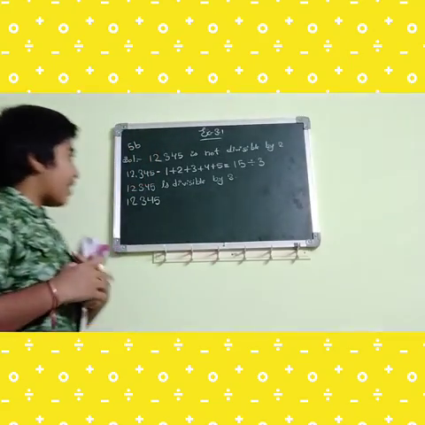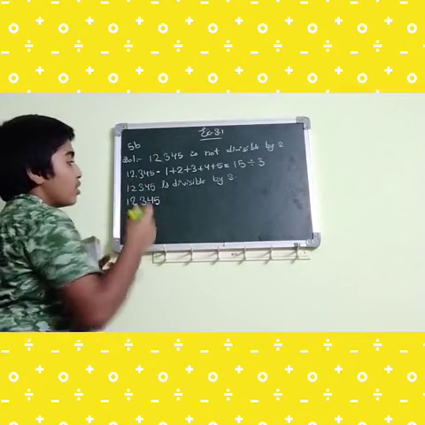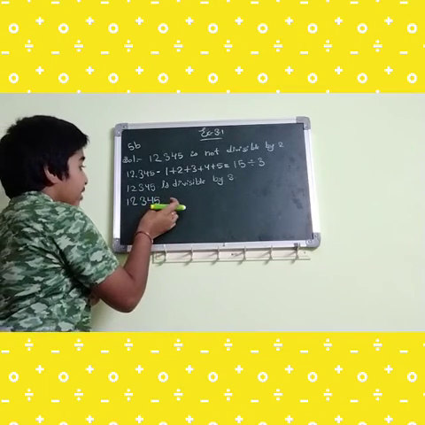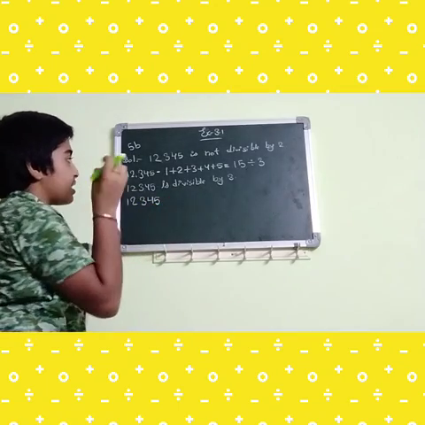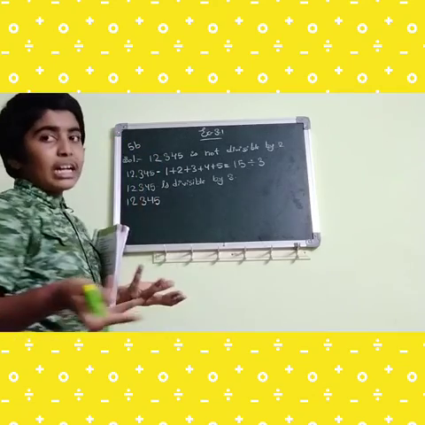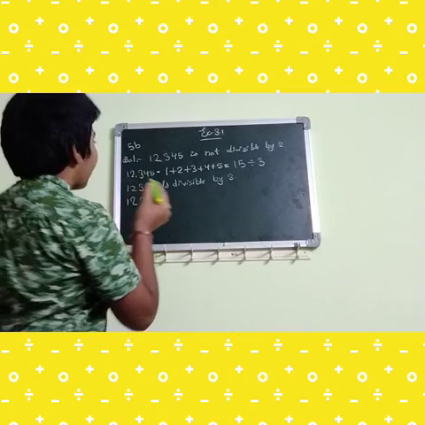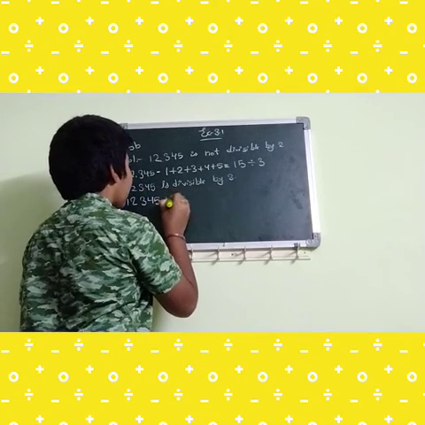So let's check the ones place. Here they have given 5. If 0 or 5 is in the ones place, the number is automatically divisible by 5. So 12,345 is divisible by 5.